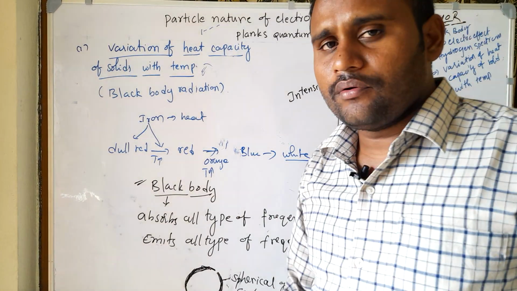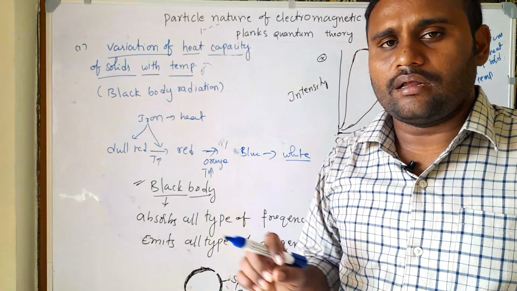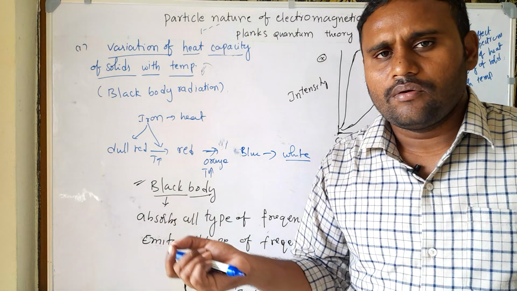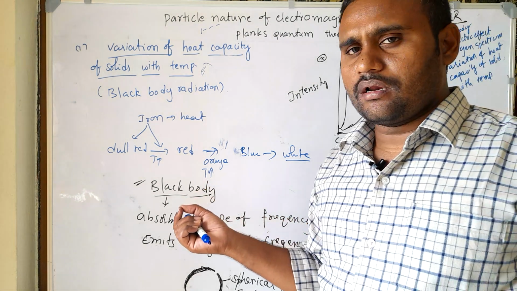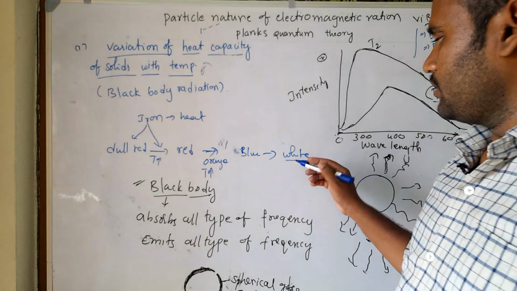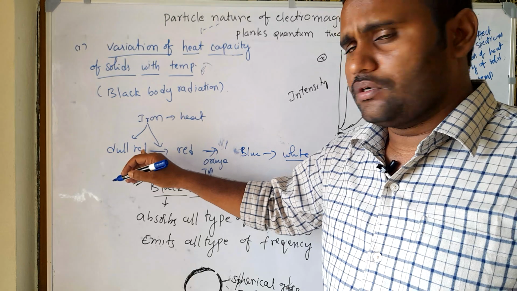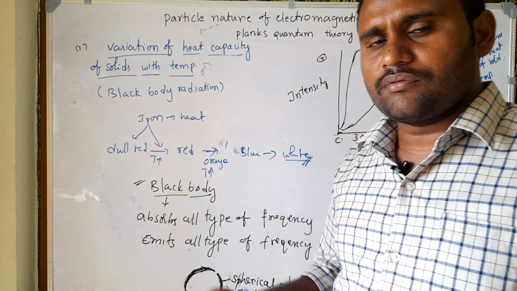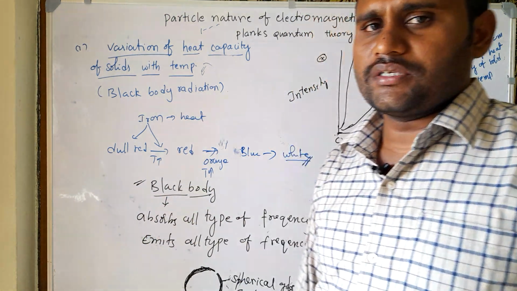When you heat iron, initially it is dull red in color. When you increase the temperature, the dull red color slowly changes into thick red color, then into blue color, and then into white color. This means as the temperature increases, the frequency increases and the wavelength decreases, so only one object is giving different types of radiations.